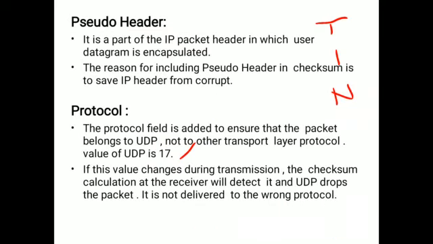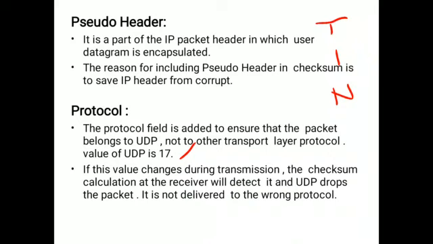That protocol field is 17. If this value changes during transmission, the checksum calculation at the receiver will detect it and UDP drops the packet. So 17, while sending the UDP header, we will mention in the pseudo header the protocol value. If this 17 value is changed during the transmission, that means an error has occurred. So the checksum calculation at the receiver will detect it.